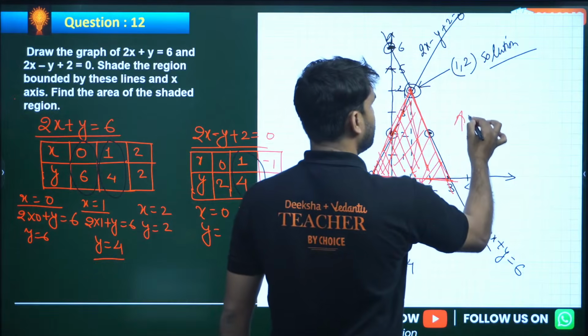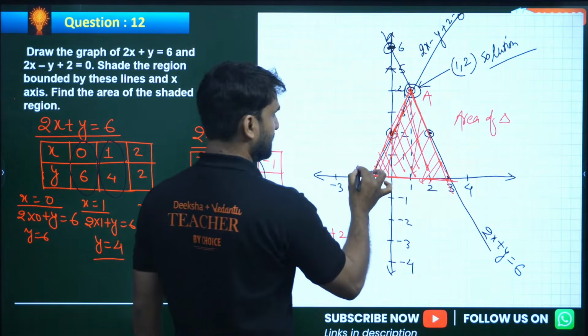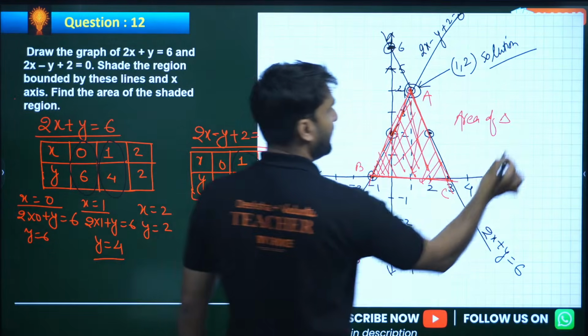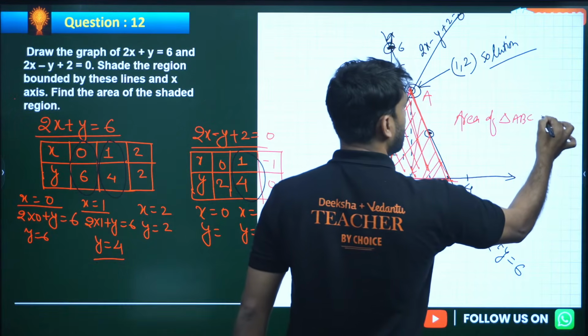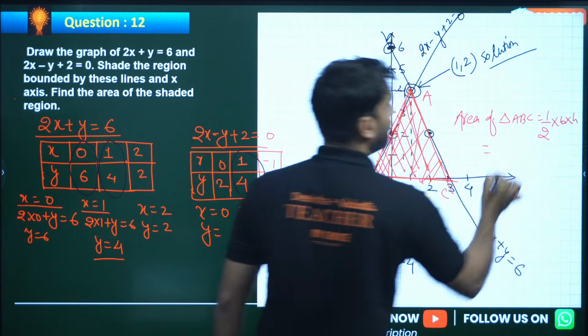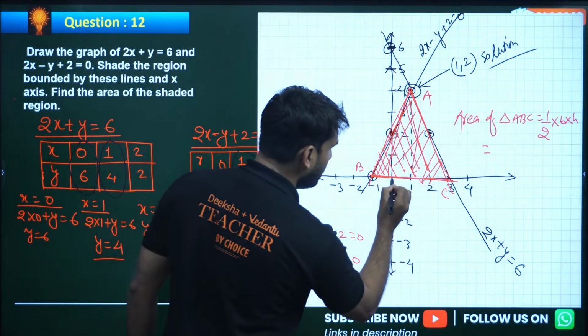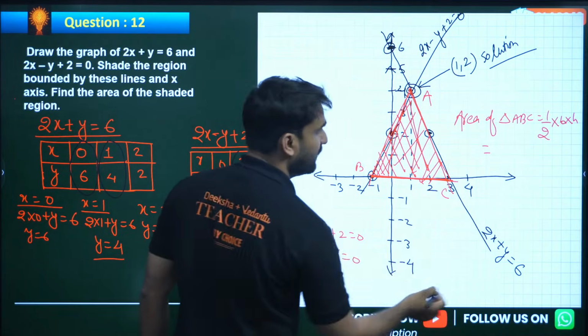Let's say the vertices are A, B and C. The area of triangle ABC is half base into height. The base is 1, 2, 3, 4, so 4 units.